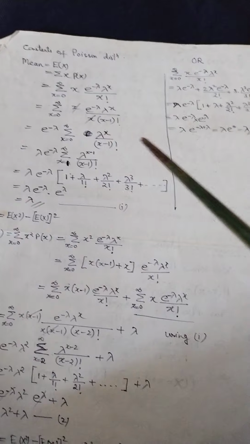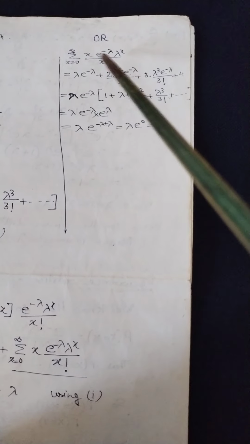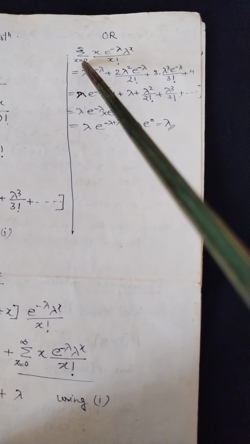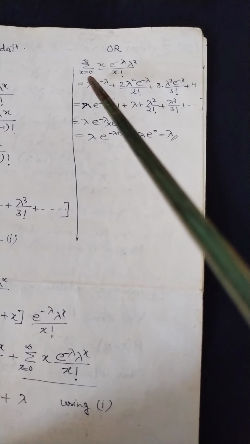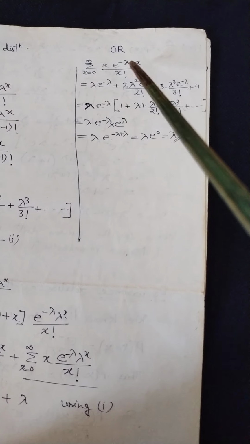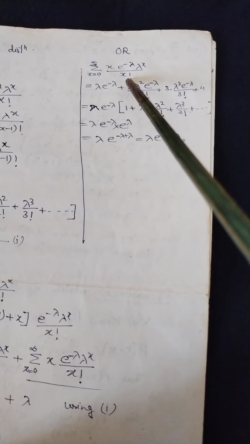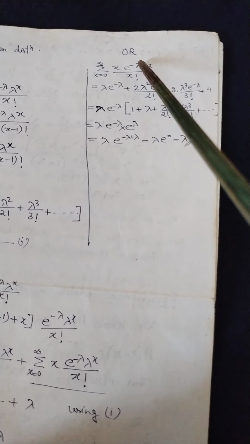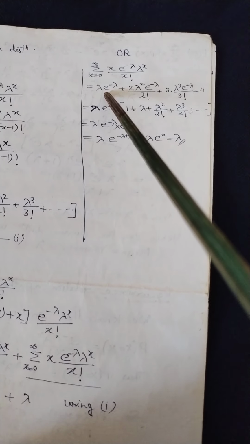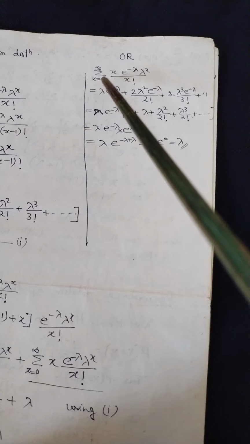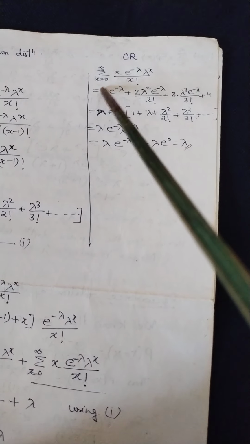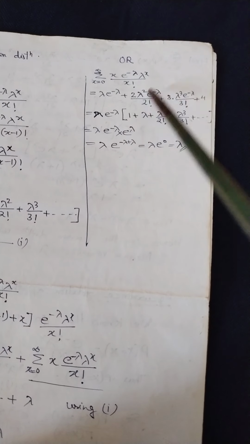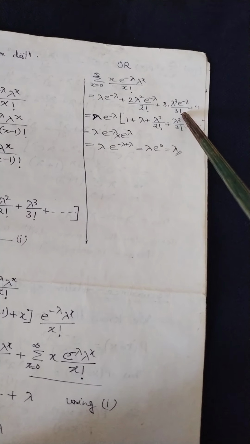Now this can also be solved in this way; you can solve it directly also. Look here, this is the E(x) form. Now directly you put x equal to 0 here, then it will be 0 divided by 0 factorial, so the first term will be 0. Now for the second term, when you put x equal to 1 here, you will get this term. Next, when you put x equal to 2, you will get this term. When x equal to 3, you will get this term.